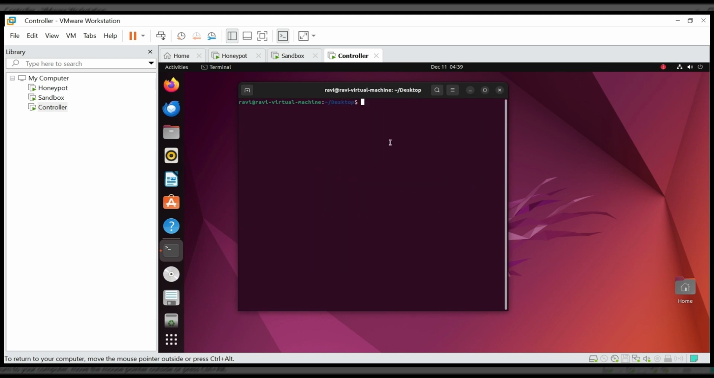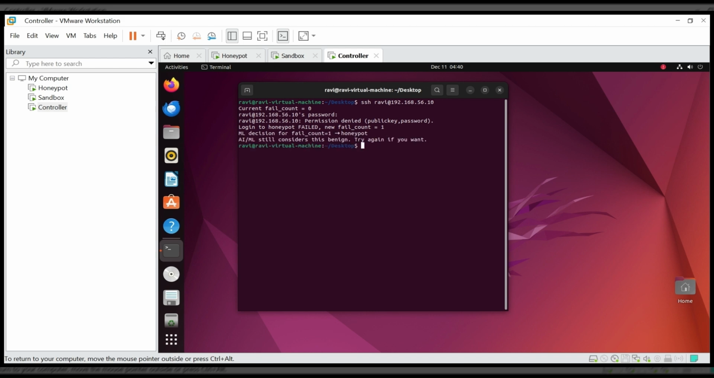Now I will work as a brute force attacker. Now I will explain the attacker scenario. Right now I'm an attacker and I am trying to log in to the honeypot system from the controller. I don't know the password, I'm just guessing it. I'm doing a brute force attack right now. I'm putting in the wrong password. See, it failed. Now I'm trying again, putting in a wrong password again.